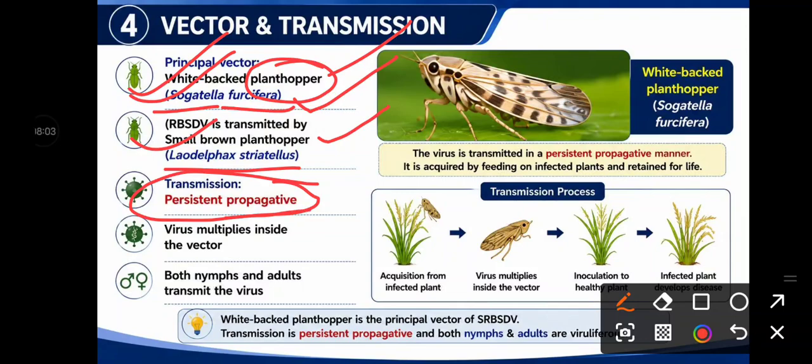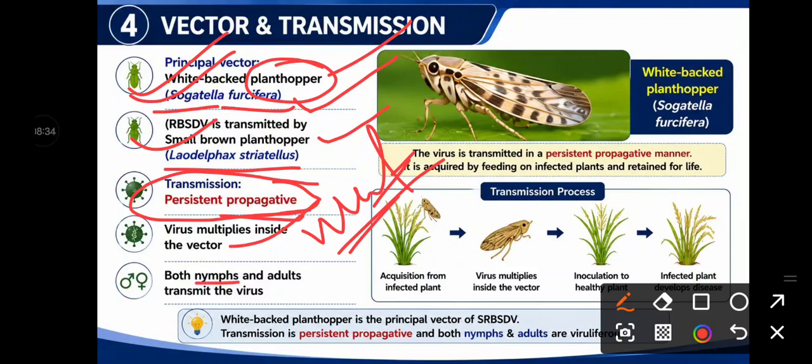So persistent type is categorized into two groups: circulative and propagative. In the circulative type, the virus will circulate in the hemolymph of the insect, whereas in the propagative type, the virus will multiply, specifically in the salivary gland of the insect. So the virus multiplies inside the vector.